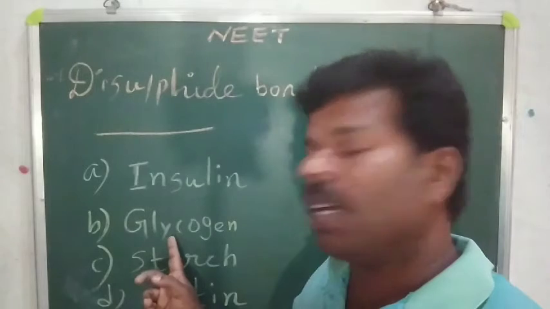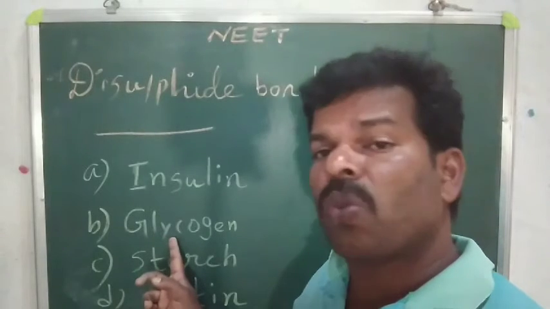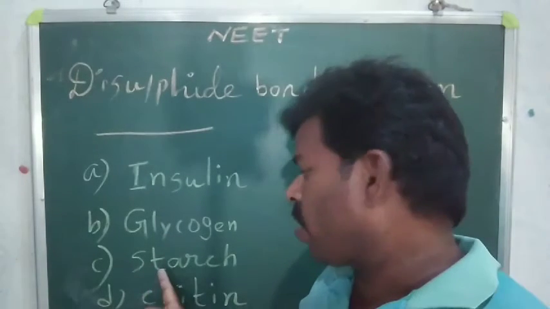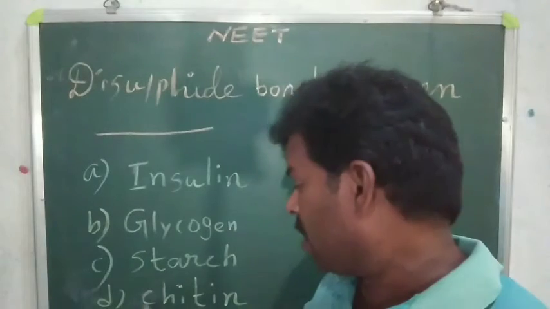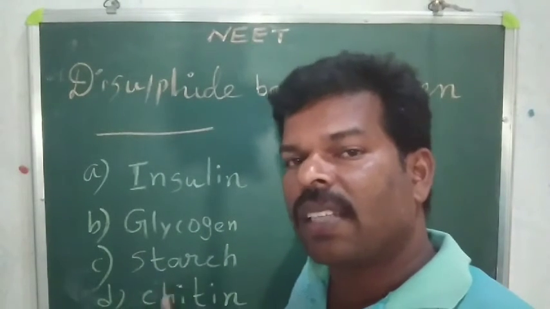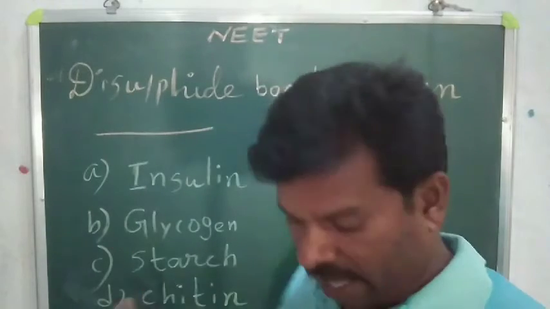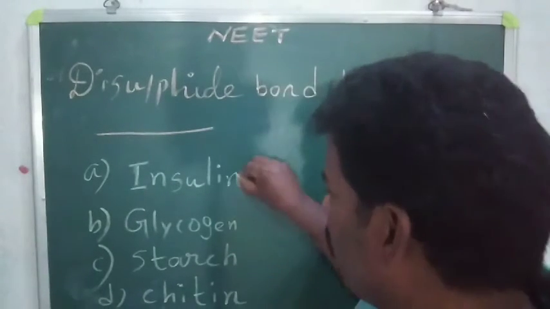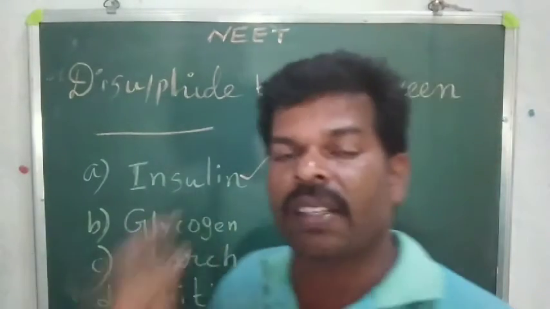Glycogen is one of the stored materials of animals. Starch is the stored material of plants. Chitin is in fungi; the fungal cell wall is made up of chitin. Understand? This is very, very important. Please note down. So insulin is the correct answer.